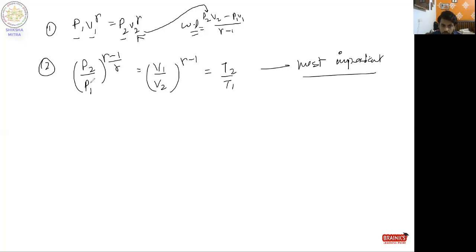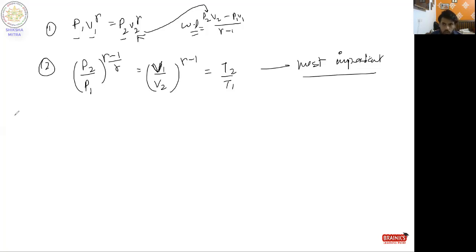This is how it has been achieved. So I'll again divide P2 by P1. Only P2 and T2 by T1 will be in the inverse form. V1 by V2 will be reverse to the pressure and temperature ratios. So it is V1 by V2, not V2 by V1. Just remember this. In a hurry, people usually remember V2 by V1, and the whole question goes wrong. So it's (P2 by P1) to the power (gamma - 1) by gamma equal to (V1 by V2) to the power (gamma - 1) equal to T2 by T1.